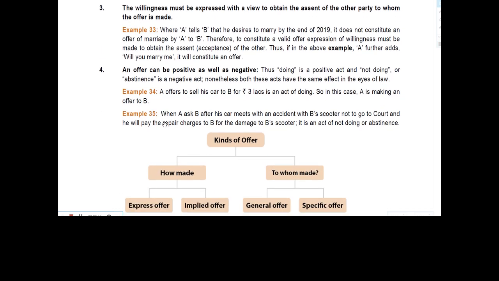An offer can be positive as well as negative. Thus, doing is a positive act and not doing or abstinence is a negative act. Nonetheless, both these acts have the same effect in the eyes of law.